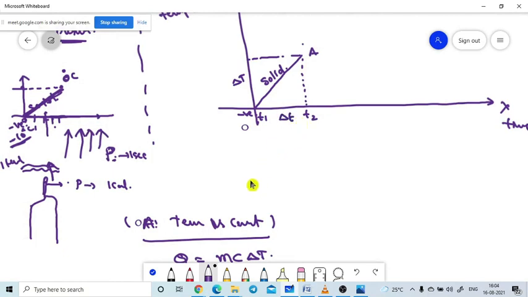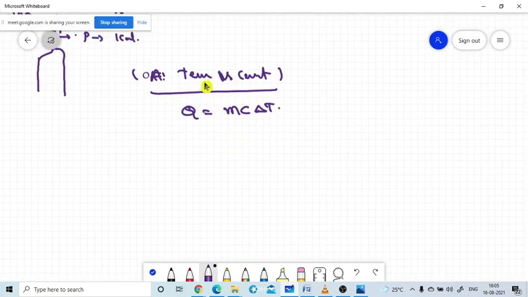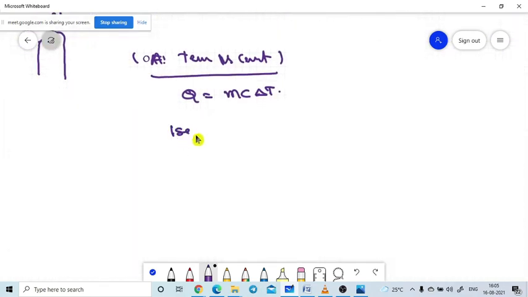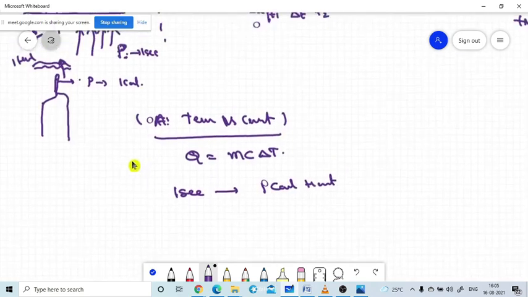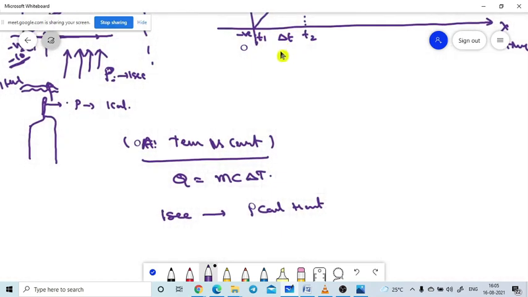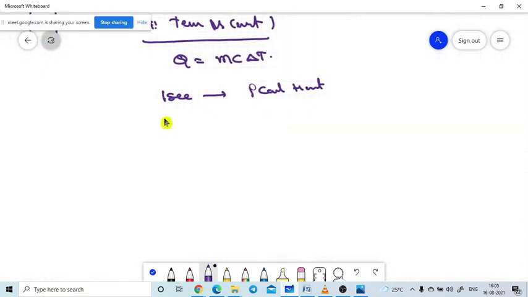I already told you, in 1 second the heating element supplies P calories of heat. That means, if you take the diagram, the time taken is delta t. So in delta t time, how much heat will be supplied to the system?